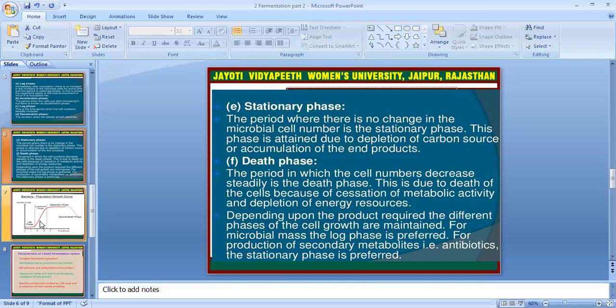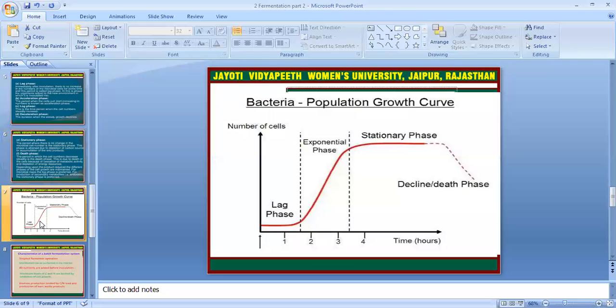Depending upon the product required, different phases of cell growth are used, maintained from the further microbial mass or log phase. So we start by adding the particular media and microorganism, and then go further from log phase. For the production of secondary metabolites and antibiotics, the stationary phase is preferred.